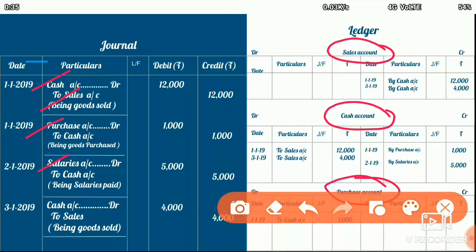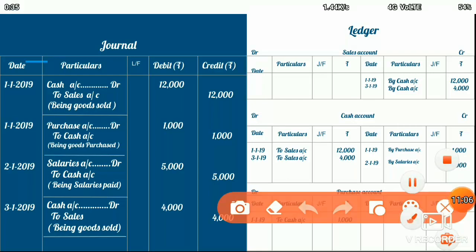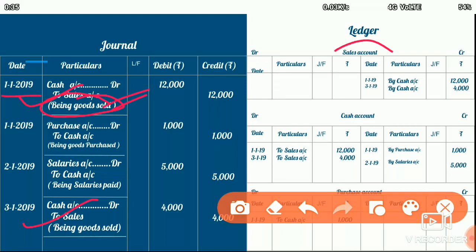Let me take the sales account first. If you look at the entries, there are 2 transactions which are related to sales. Let me take the first transaction, the date is on the 1st. According to the rule, the cash account is debited and the sales account is credited. So if we have to make the posting in the sales account, then we go to the sales account. Since the sales account is credited, we will make the entry towards the credit side of the sales account.